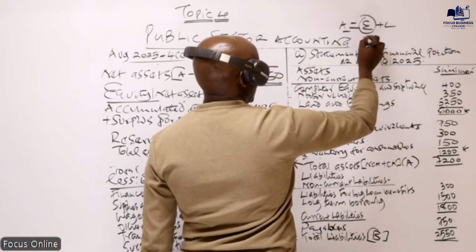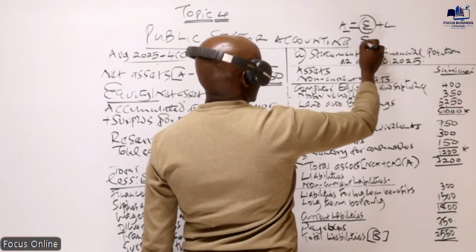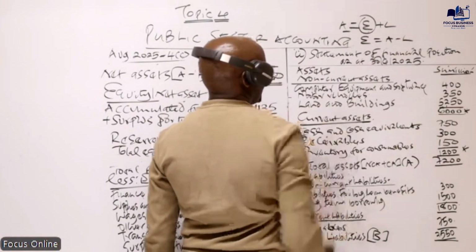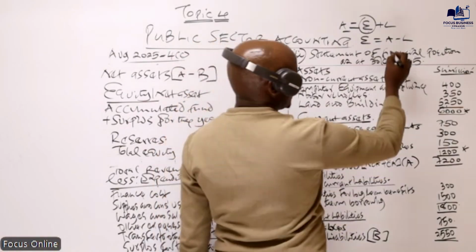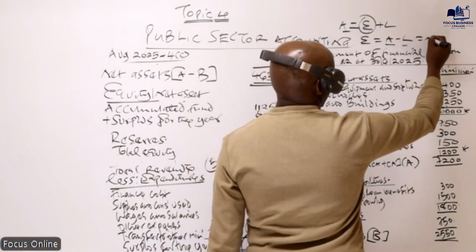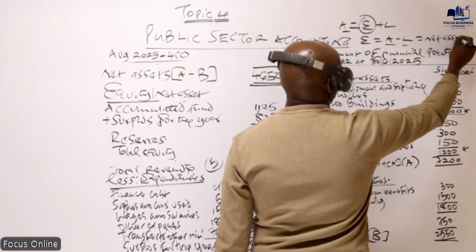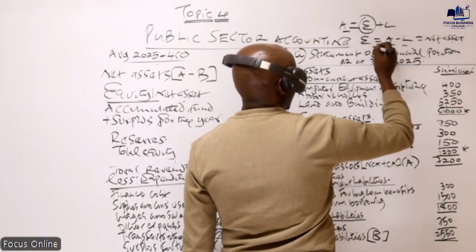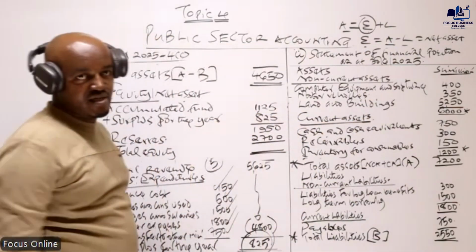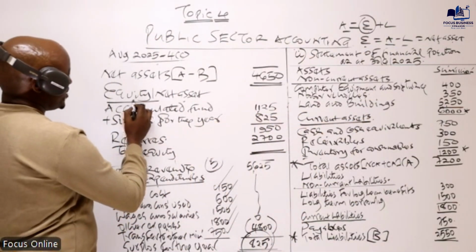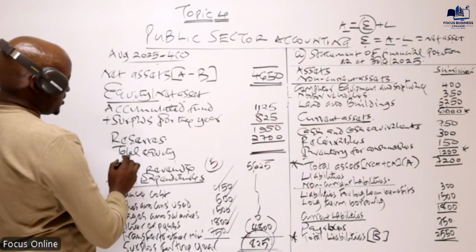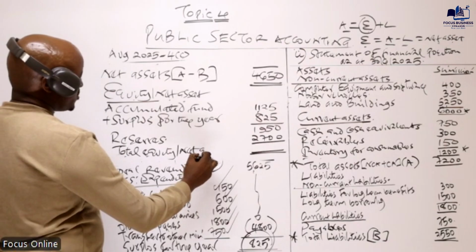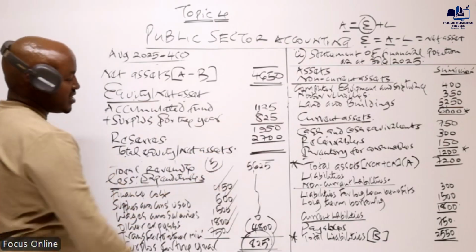So if we make equity the subject of the formula, you can see equity is equal to assets minus liabilities. And actually, the difference between asset and liabilities is also known as the net asset. So if you take asset minus liabilities, that can be known as net asset. It can also be known as equity. So the same case here, this total equity is the same with the net assets.